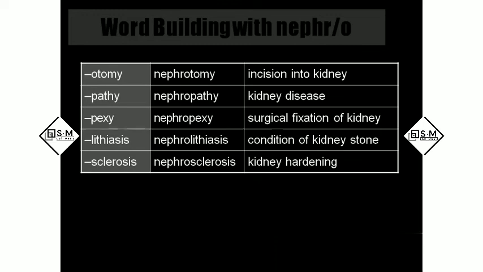Mostly the medical terminology is Greek and Latin, not English, because it was an ancient science. Why they selected Greek and Latin is that there are no synonyms. For example, cardio universally means heart, because health is a universal thing, so we can't change it. If we go to any other country and show our reports, they can interpret very easily what it is. That's why they opted for Greek and Latin.